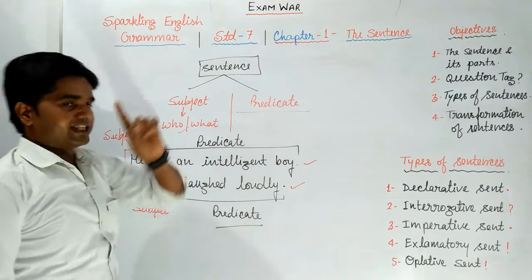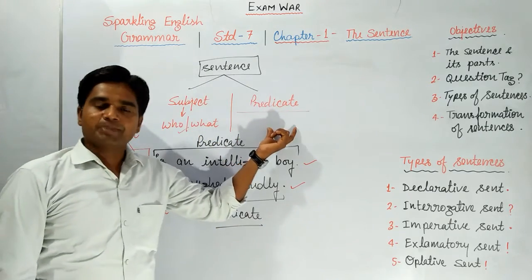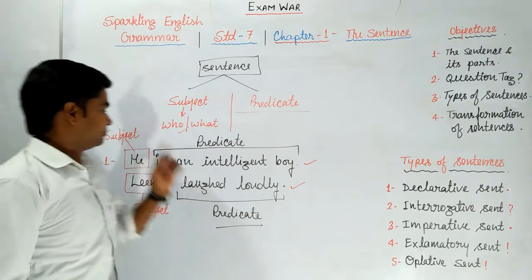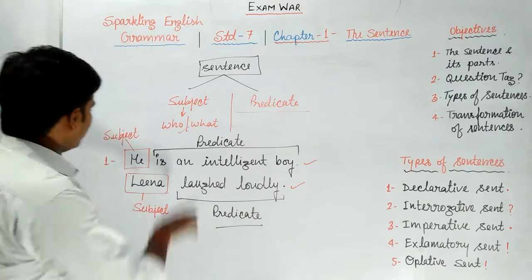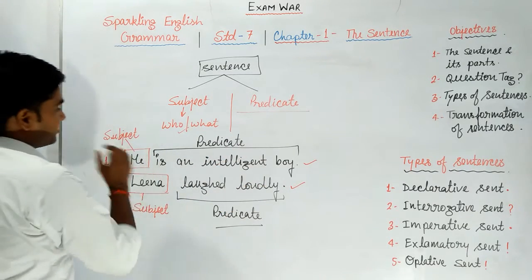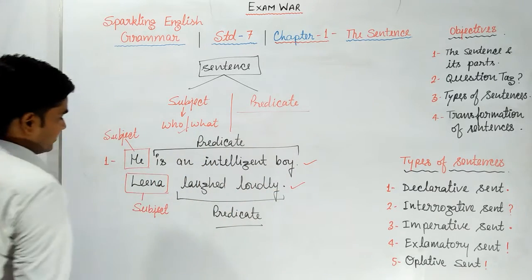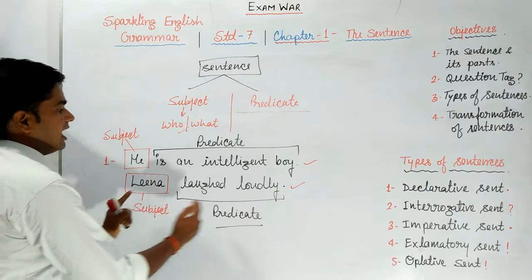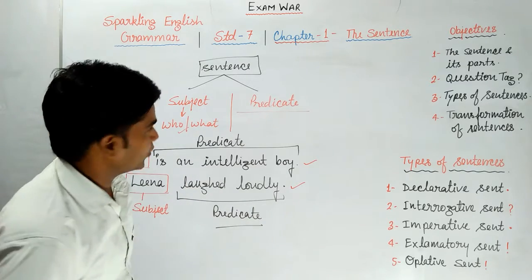A sentence has two parts. What are those two parts? One subject and another one predicate. If we separate the subject, then what is left? Predicate is left. So in the first sentence, he is the subject and is an intelligent boy is the predicate. In the second one, Lena is the subject and laughed loudly is the predicate. I think you got this point also very well.